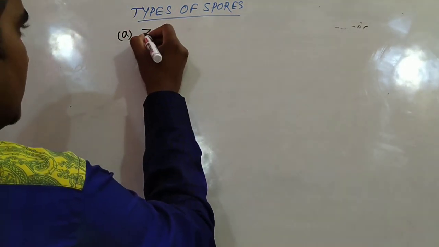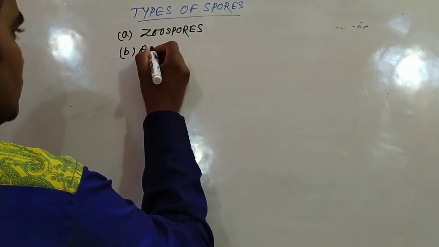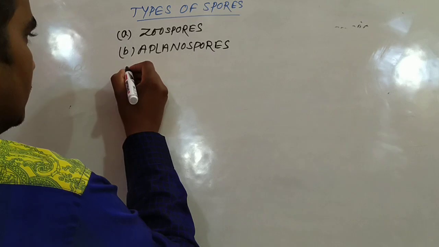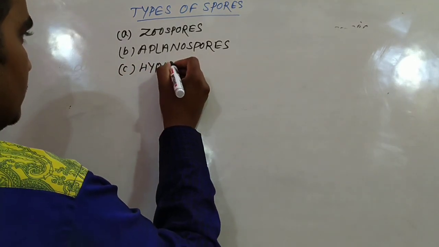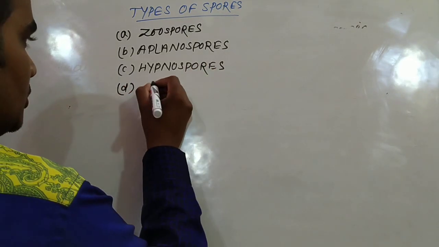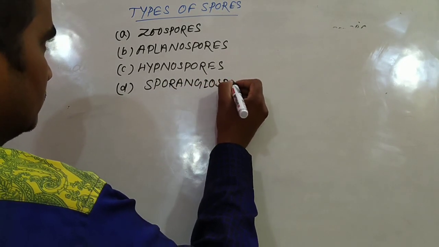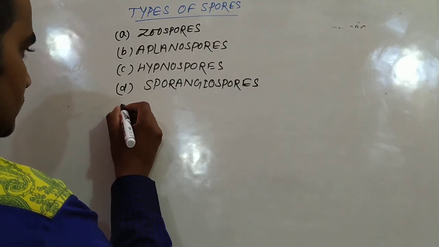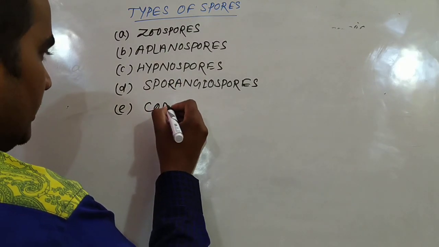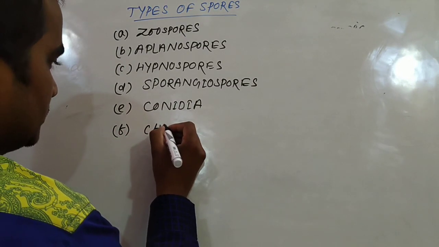Take some examples: zoospores, aplanospores, hypnospores, sporangiospores, conidia, and chlamydospores.